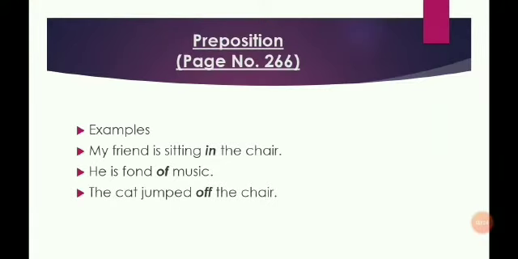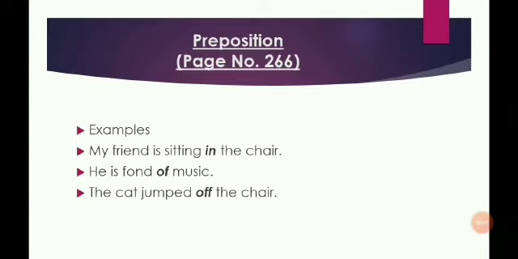Here are some examples, and from examples you will come to know what prepositions are. My friend is sitting in the chair. He is fond of music. The cat jumped off the chair. You can see some words in italic: in, of, and off. So these words are showing the relationship of a noun with something else.